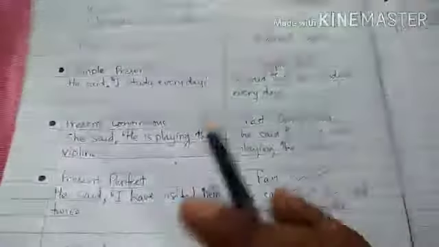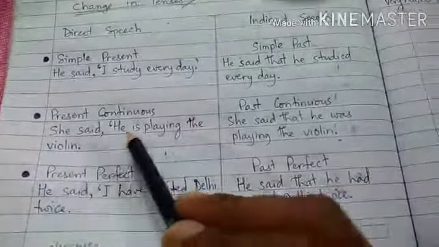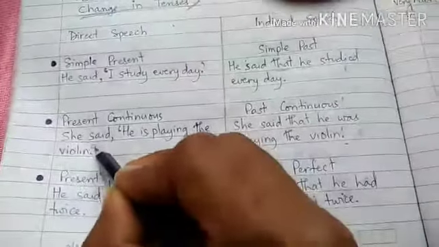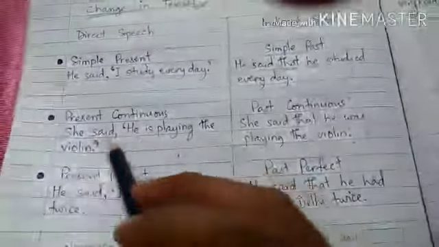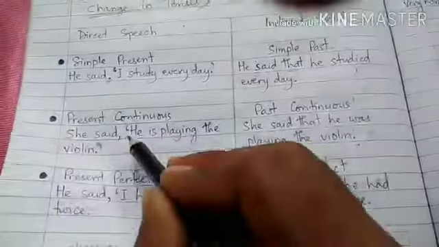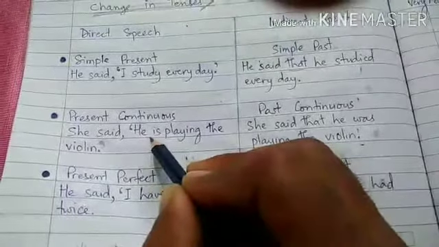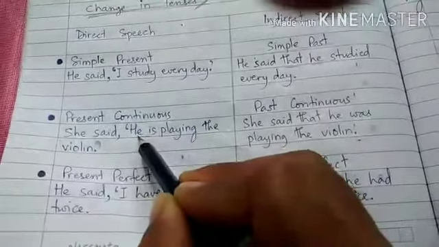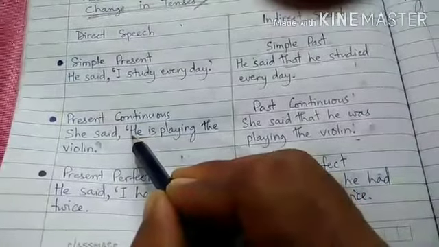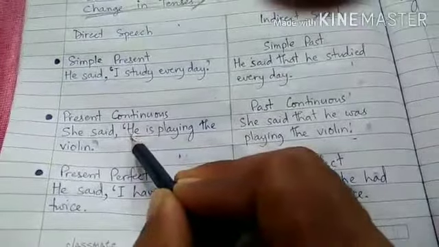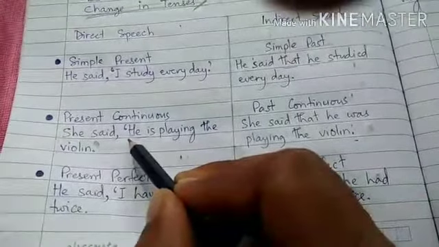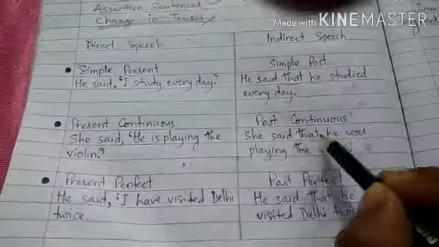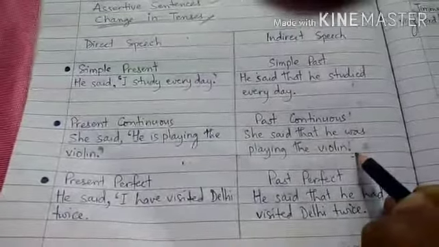Now present continuous. She said, he is playing the violin, close inverted comma. See, this is the dialogue of the speaker. So whenever we report the dialogue, it should always be reported with the starting of a capital letter. Now present continuous changes into past continuous. He said that he was playing the violin, past continuous.